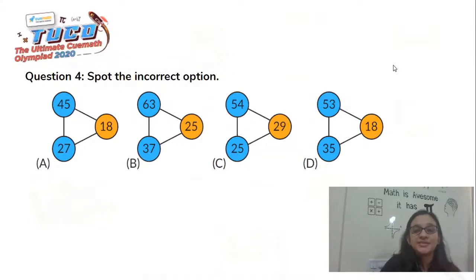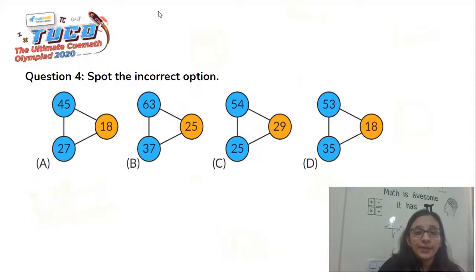Okay, so we see some more set of numbers along with a triangular sort of pattern with circles embedded in it. So that looks interesting. It says, spot the incorrect option. So we have here 4 options, amongst which one is the incorrect one. Now, how is one incorrect? That is, 3 of them would be based on the same rule, same formula, whereas one of them would not be following that. And we need to figure out which one is that.